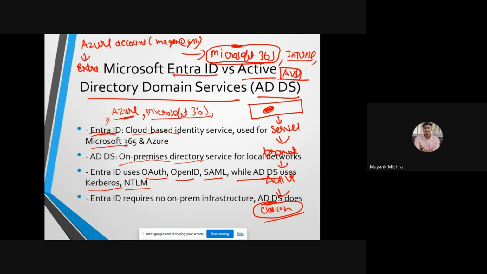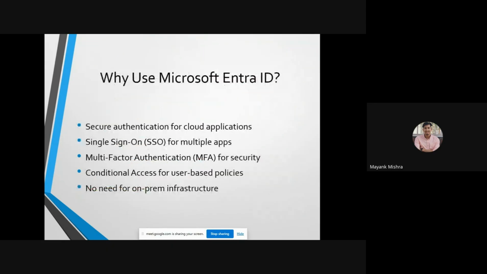So why do we use Microsoft Entra ID for securing authentication for cloud applications? Single sign-on. Do you know what single sign-on is? It is a process whereby you sign on to multiple applications with one sign-in. That's good. With single sign-in, we can log into multiple accounts.